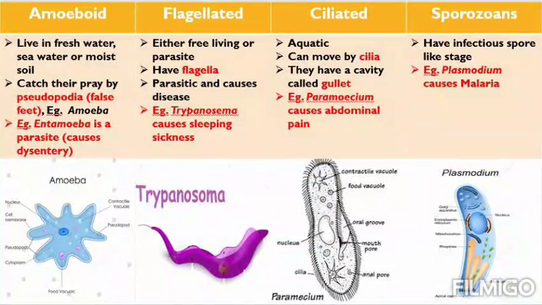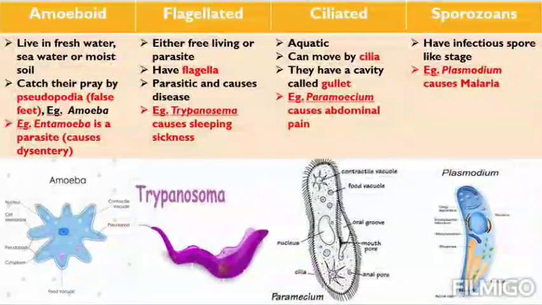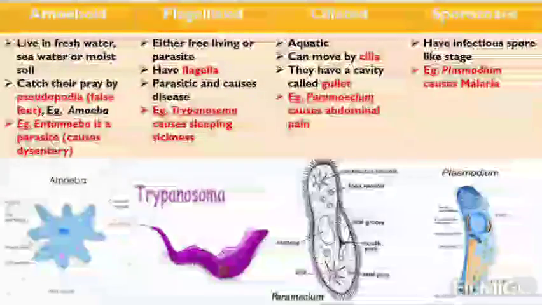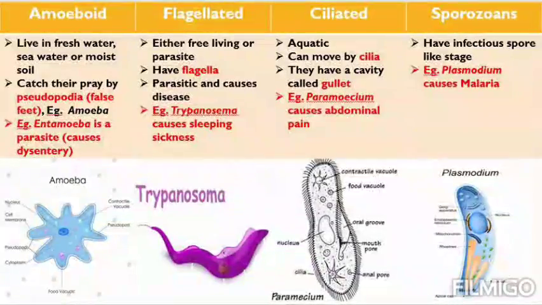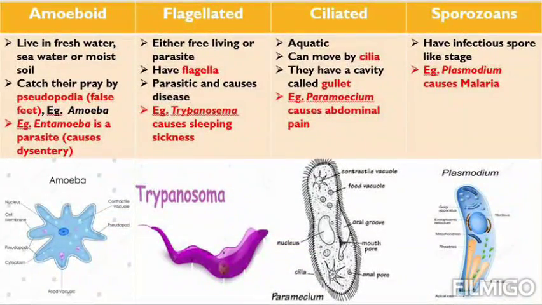A tea strainer we use to strain tea. So when we put it on the cup, we'll strain the tea. The tea will go to the cup, and tea granules will remain in that tea strainer, just like the gullet. So when the paramecium sees that food is there, this is aquatic, so in water the food is there, it will take in the water with the food, the water will go outside and the food will remain in its body. So the gullet helps like straining the food. The food will be strained into the body and the water will come out. So this gullet or cavity is helpful in straining the food from the water. Example is Paramecium. Paramecium can also cause abdominal or stomach pain.